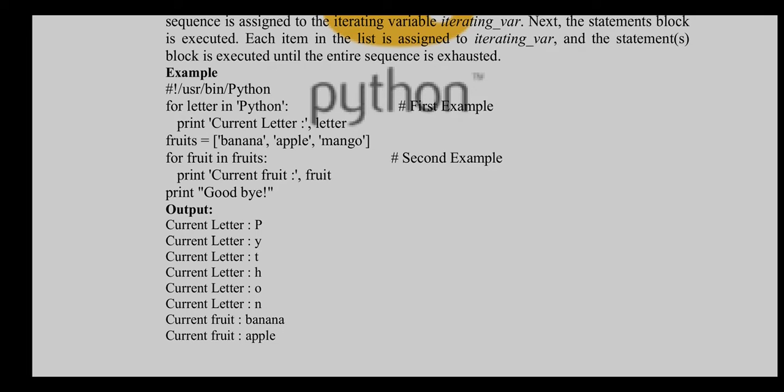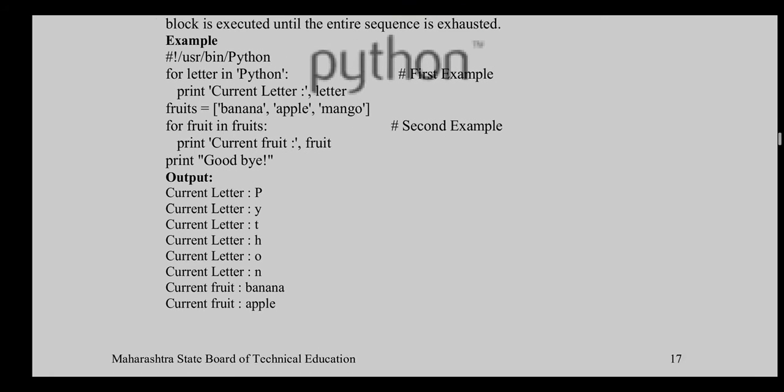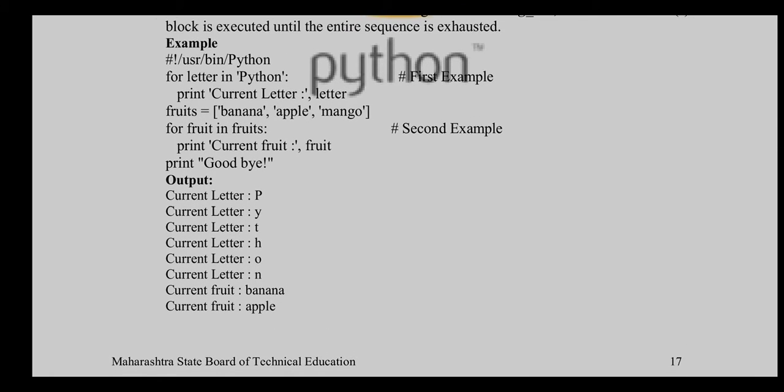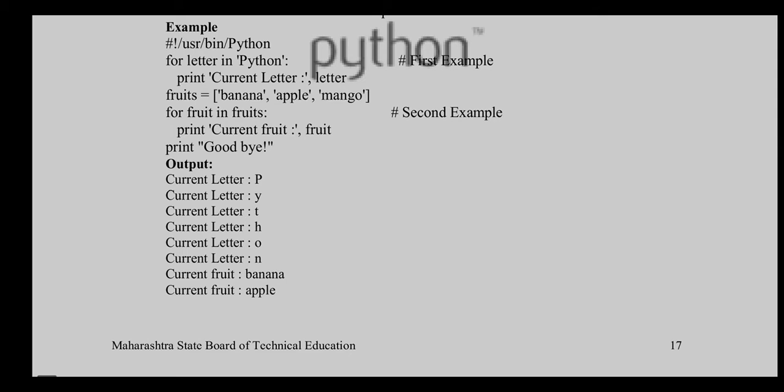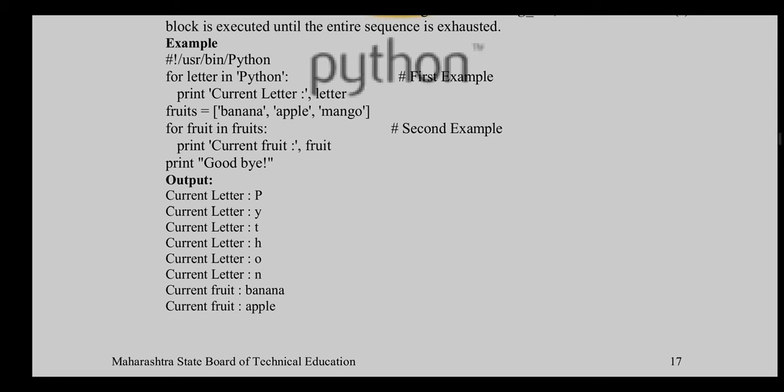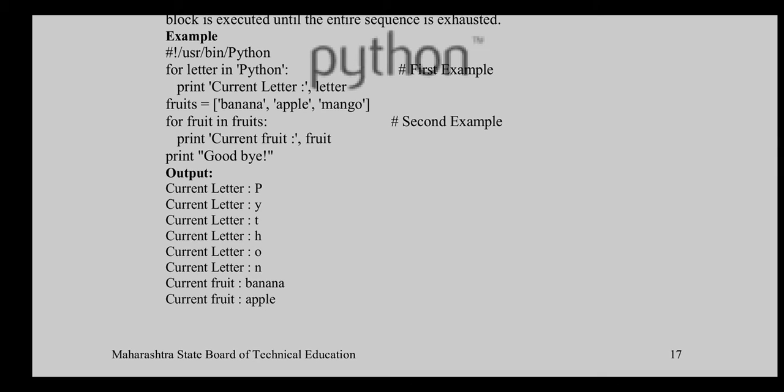Okay, when all the elements of that particular list are finished, then it is directly passing the control towards the next executable statement of the main program, that is goodbye. So we'll see when we are executing both programs. Okay, so in the first program it is going to show you the output, that is current letter, till all the letters of this particular word are finished.